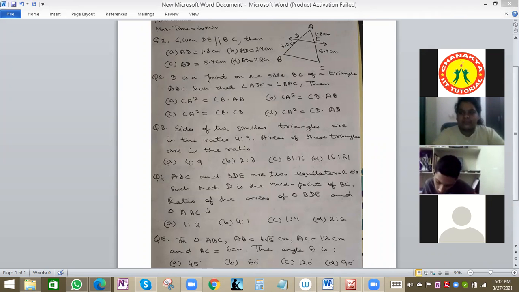Apurva also sent me the answer, right? Tanvi, I have not received any answer from you. Tanvi and Ajit, two students are remaining. Please solve and share the answer.